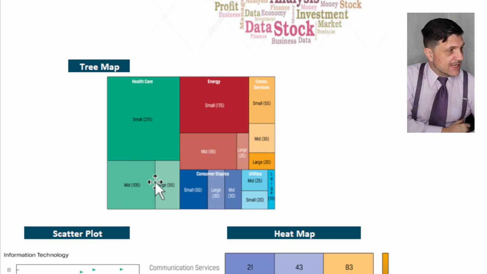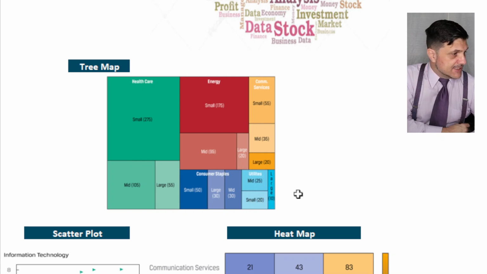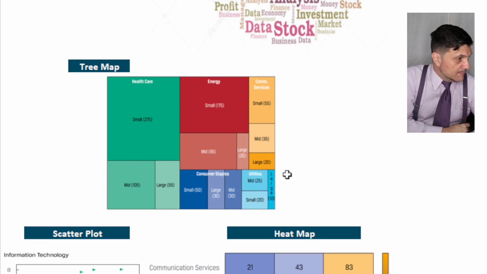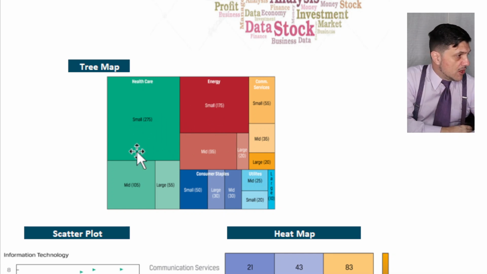I have the green category, the red, the orange, yellowish, the dark blue, and the aqua blue. On the aqua blue, I have a more intense color than the others. So that means that I have more in one, less in the other one. That's what the color intensity means.